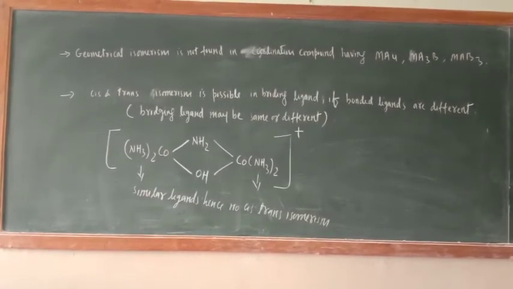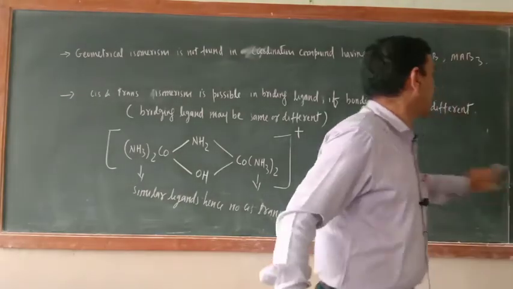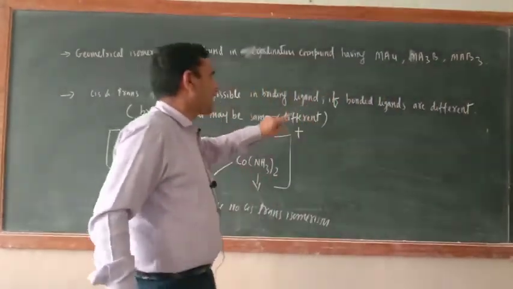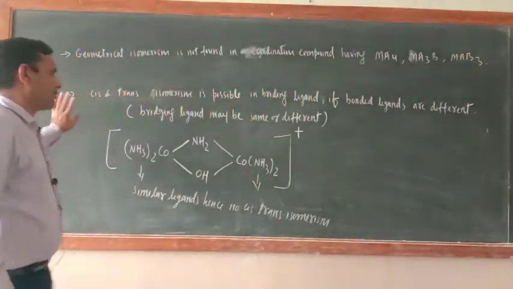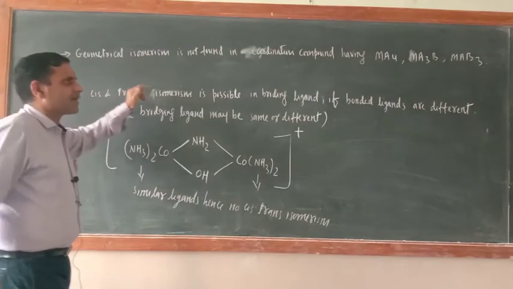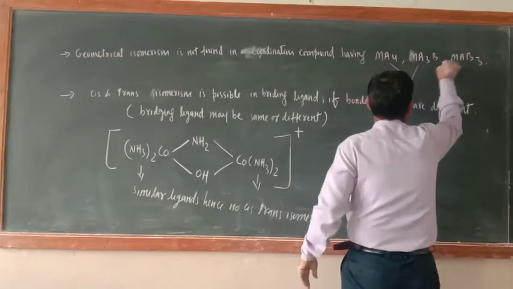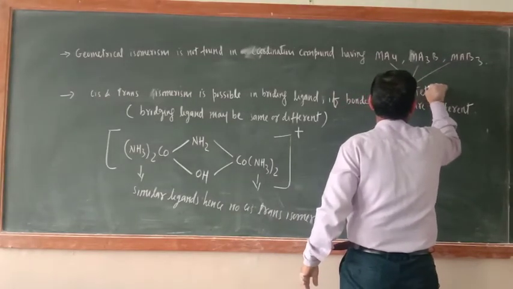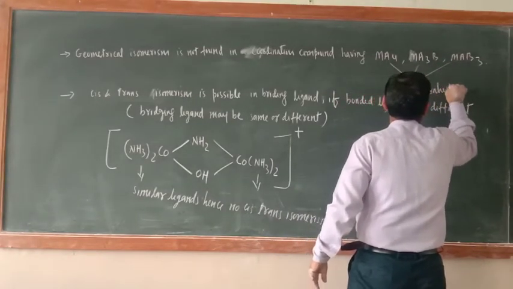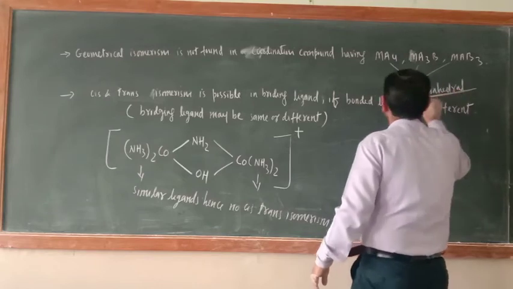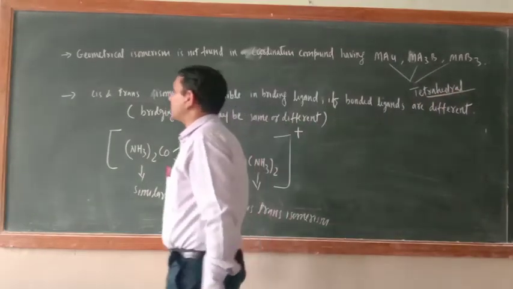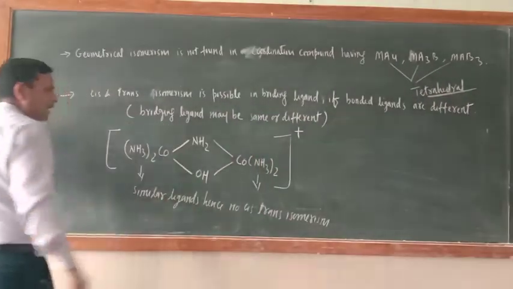Geometrical isomerism is not found in coordination compounds having Ma4 type, Ma3b type, Mab3 type. The reason is, in all cases what kind of geometry will be possible? Tetrahedral. So already I told you, in the tetrahedral case cis and trans isomerism is not possible because the ligands are very adjacent.